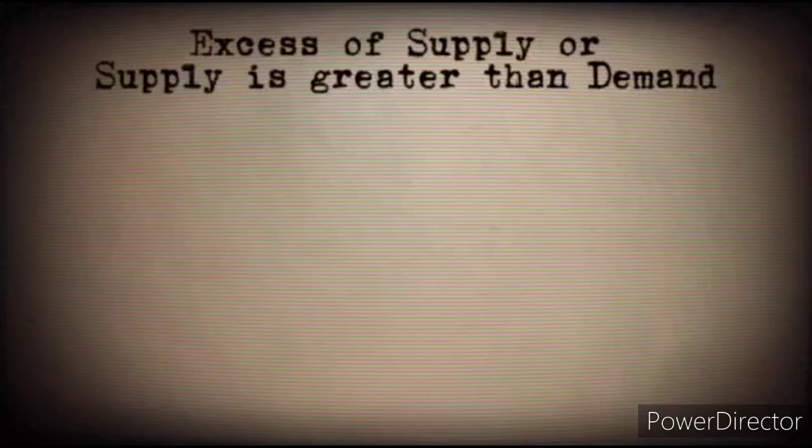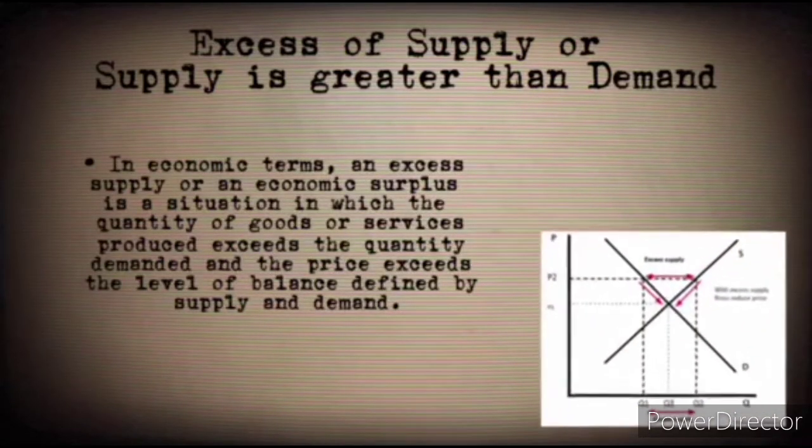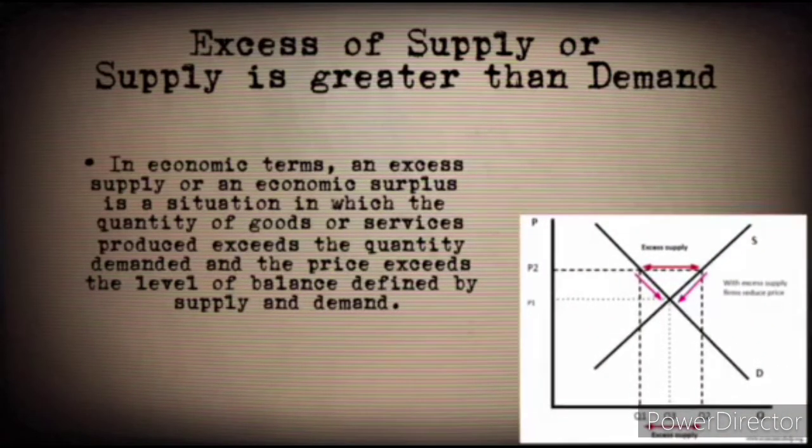The first case is excess supply, or supply is greater than demand. In economic terms, an excess supply or an economic surplus is a situation in which the quantity of goods or services produced exceeds the quantity demanded and the price exceeds the level of balance defined by supply and demand.